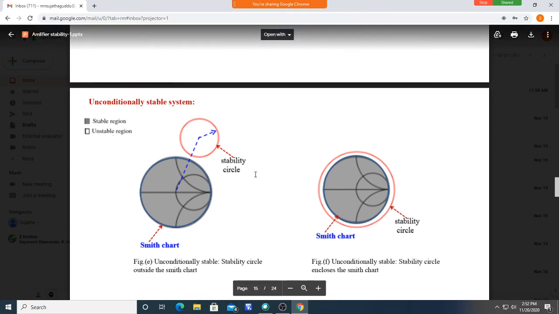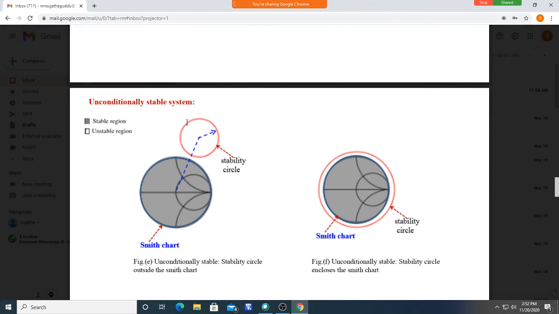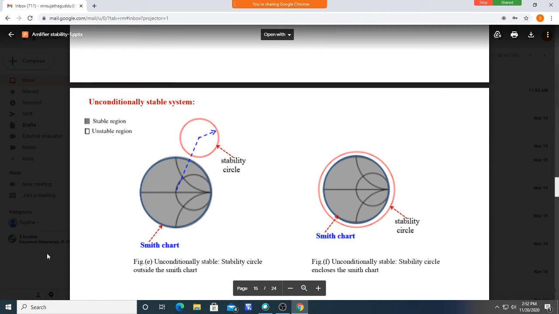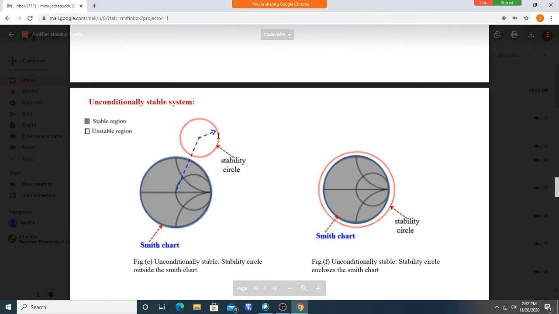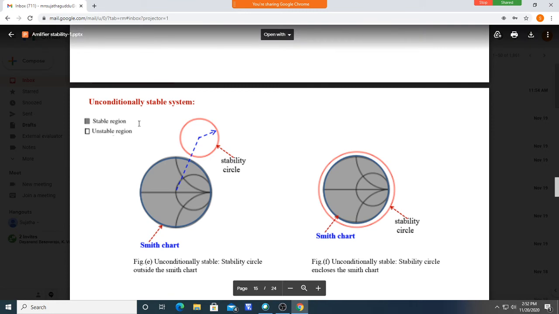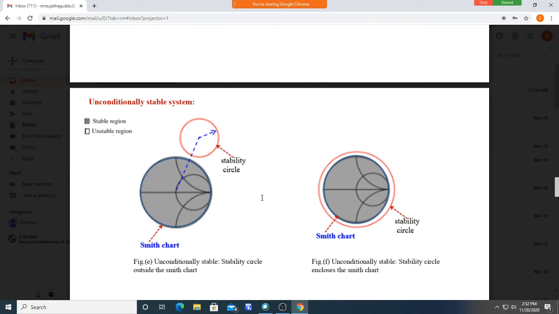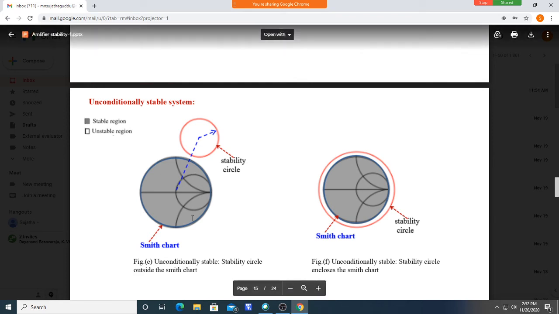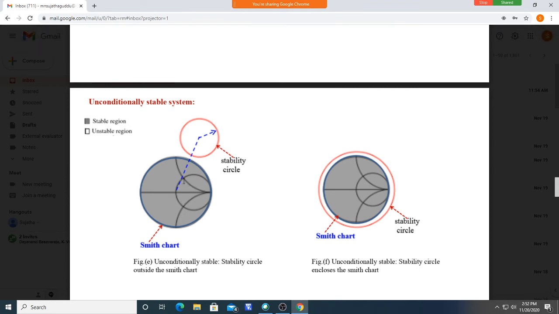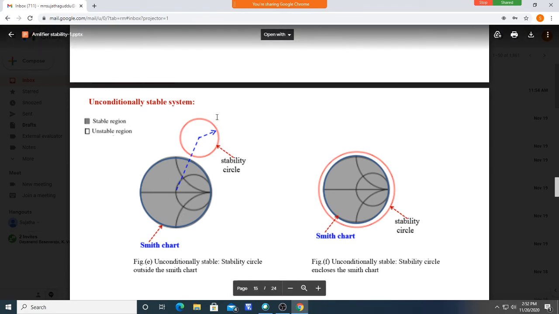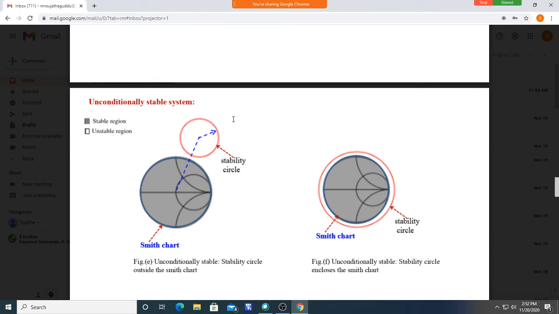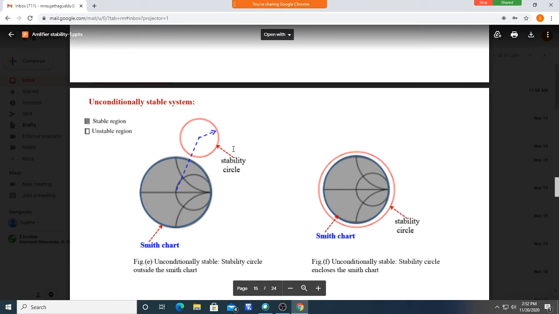What happens if you draw the stability circle and it lies outside the Smith chart? It may be here or anywhere, but outside the Smith chart. That case is called unconditionally stable. Actually, we do not draw the circle for unconditional stability, because once the K and delta values show unconditional stability, we do not go for a graphical method. But if you draw, it will look like this.